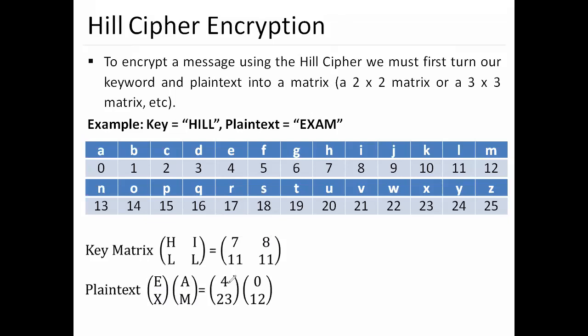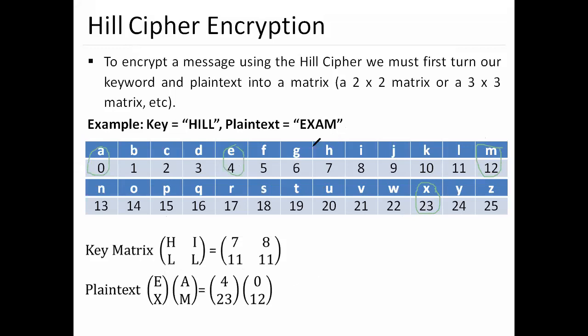E is 4. Then A belongs to numeric number 0. Then X will be 23, so it is 23. And M is 12, so here it is 12. So this is what EXAM will be as my plain text.